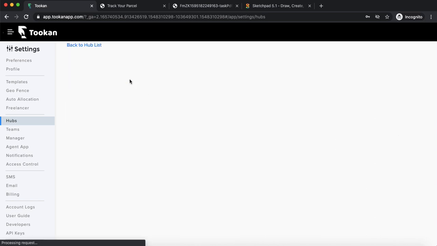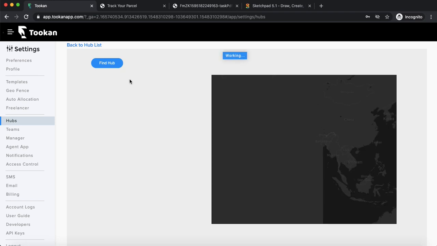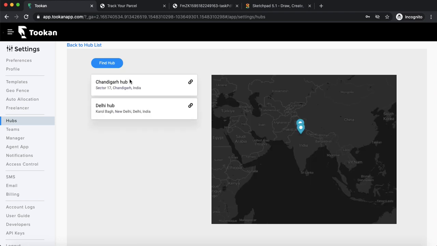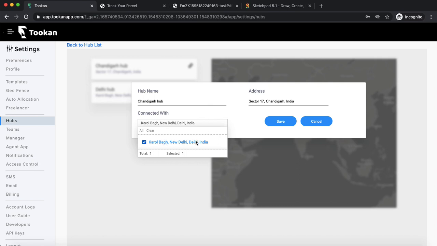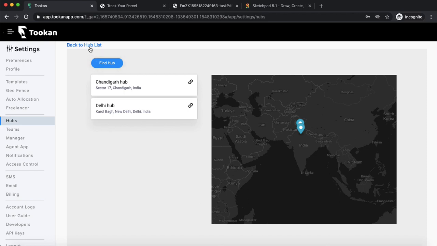There's one more option, linking hubs, right? So let's assume that you have so many hubs in the country, but there might be a case where one hub does not interact with the other one. For example, if I want to link the hubs, I can see that this Chandigarh hub is connected with Karol Bagh Delhi hub, right? But there might be several other hubs which will not operate with Chandigarh. There might be a case where orders do not go from Chandigarh to Delhi or vice versa. So I won't tick that hub, right? Whatever hubs are interacting with each other, I'll just select them and link them, and then it will start working. So this is the linking of the hubs.